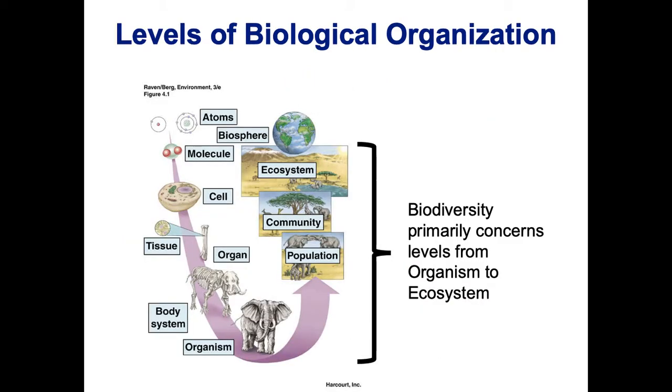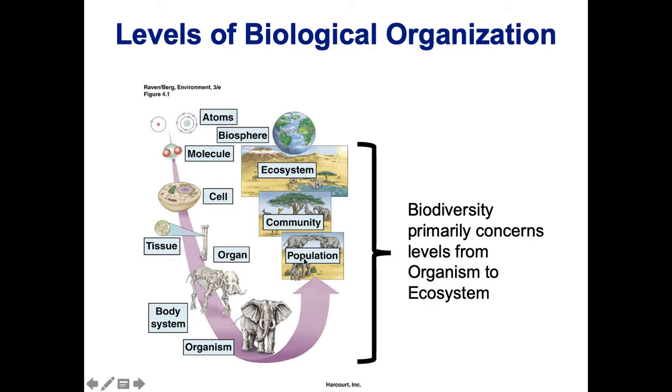Biodiversity includes lots of different levels of biological organization, but not all of them. Primarily it includes the levels of organism to ecosystem, but we will also talk about genetic biodiversity. But note, we're not talking about these other smaller things.